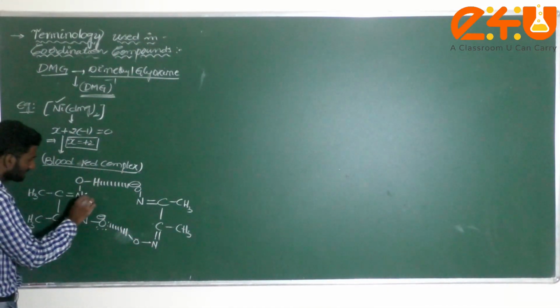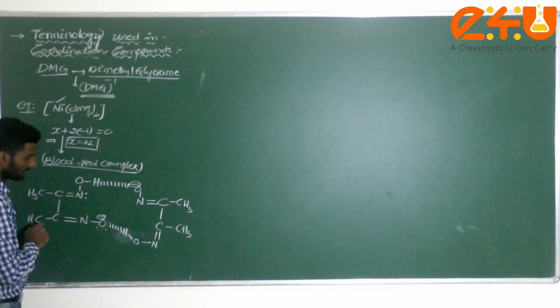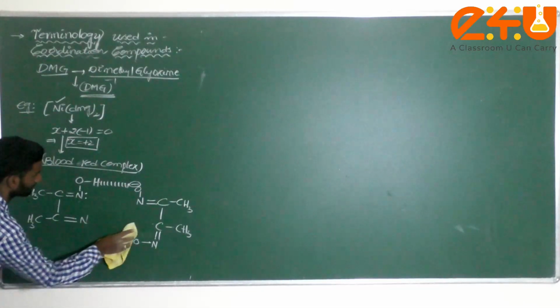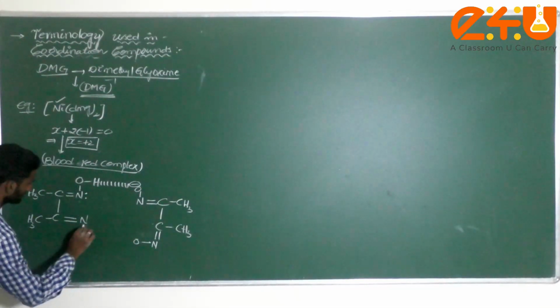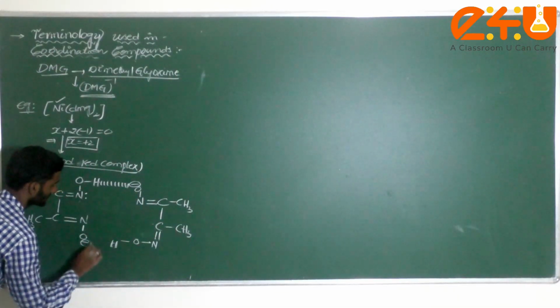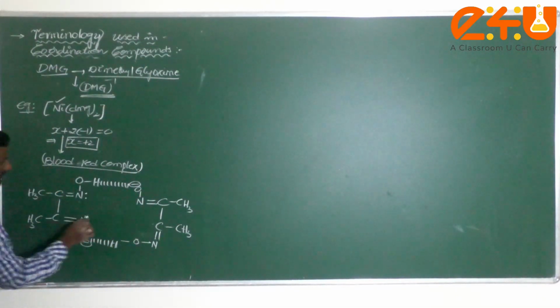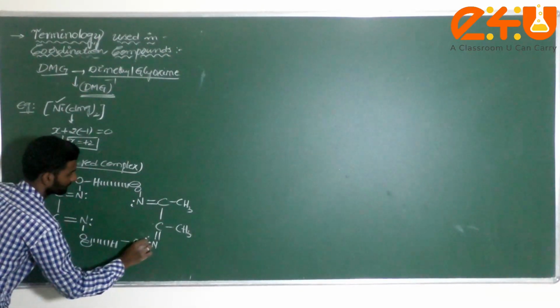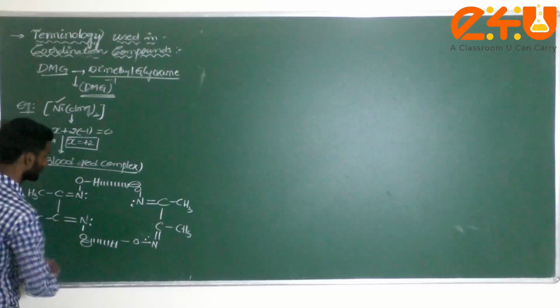Next one, there are 2 lone pairs of electrons or not? There are 2. I can write it so that you can easily understand. O minus here, am I correct? This one, dear student, H. Here hydrogen bonding is there or not? Now here there is a nitrogen atom. Next one, here there is a nitrogen atom. Am I correct or not?